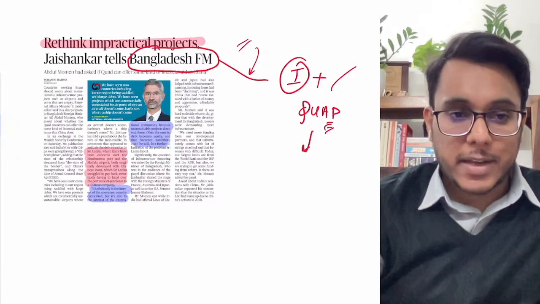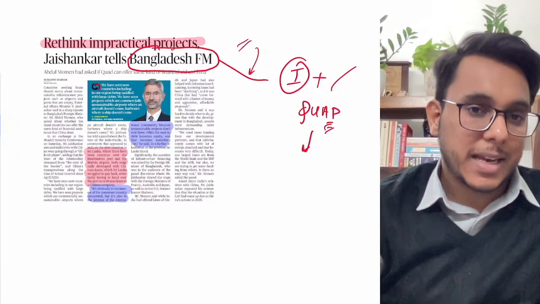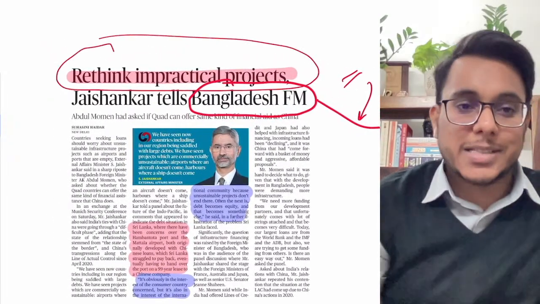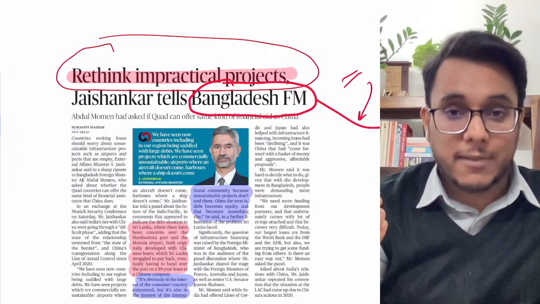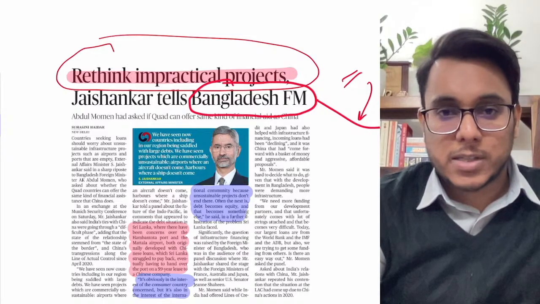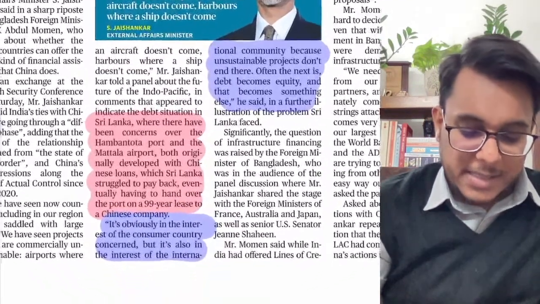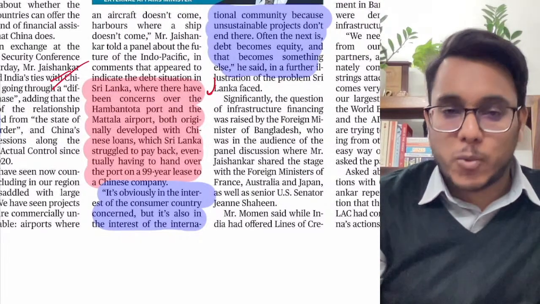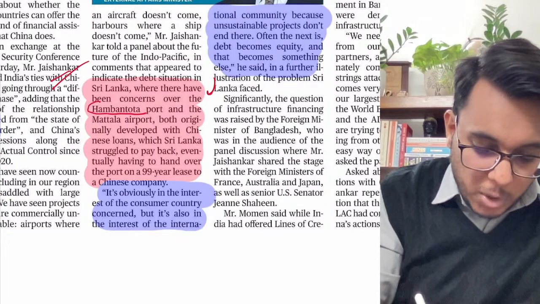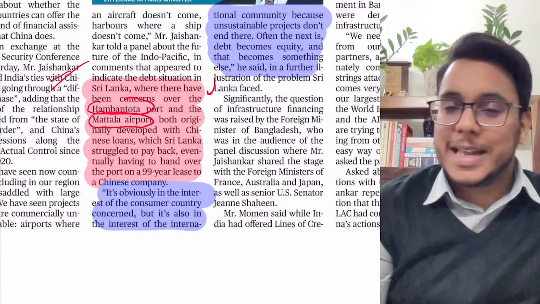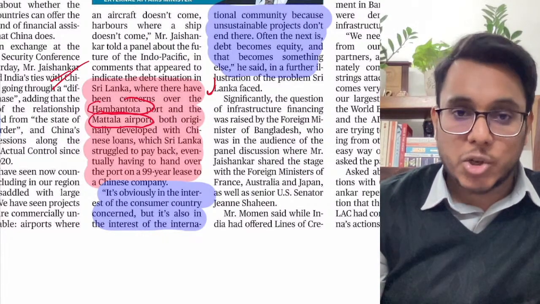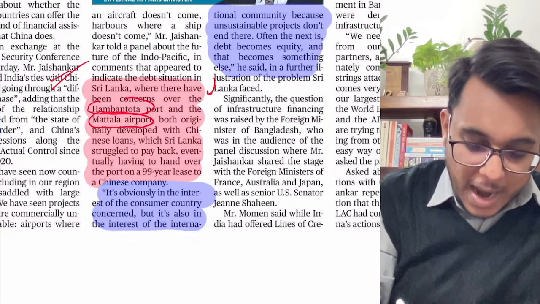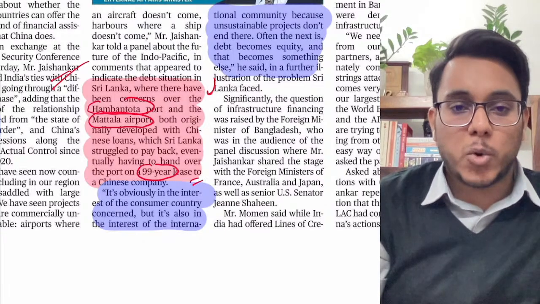There the Minister of External Affairs said it is not about the money that China can give, but the recipient countries need to rethink the impractical projects they are taking, which are being financed by China. He made a very good observation here, taking the example of Sri Lanka. China provided a lot of money, and the Hambantota port and the Mattala airport were developed with Chinese money. Over the years, Sri Lanka was not able to pay back the money, and then they had to hand over the Hambantota port to China on a 99-year lease.